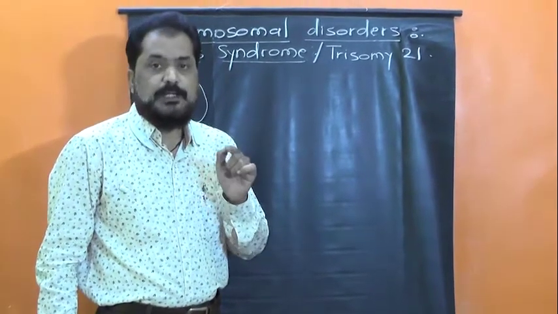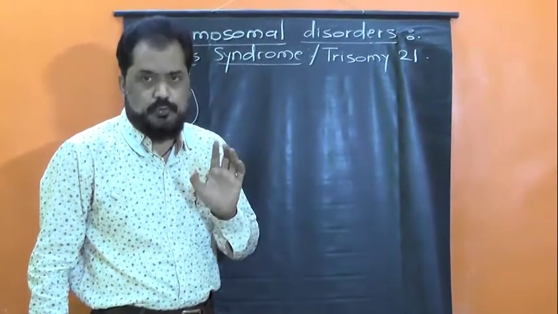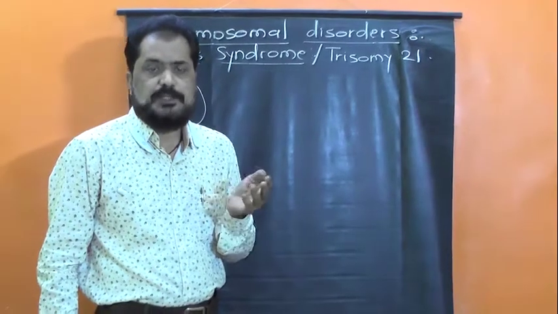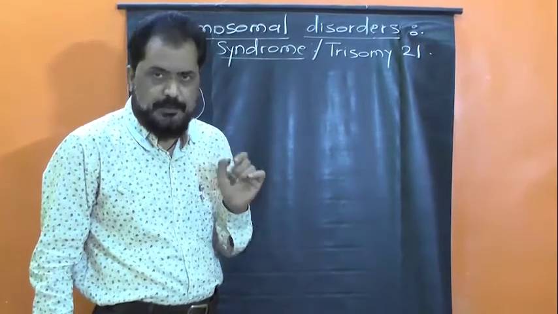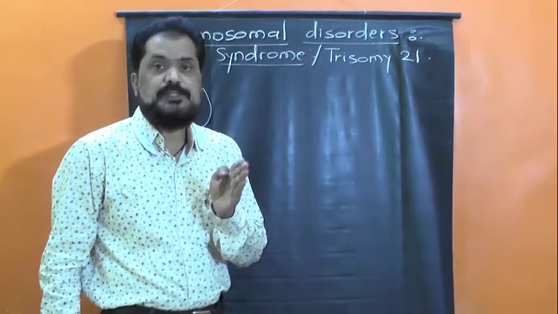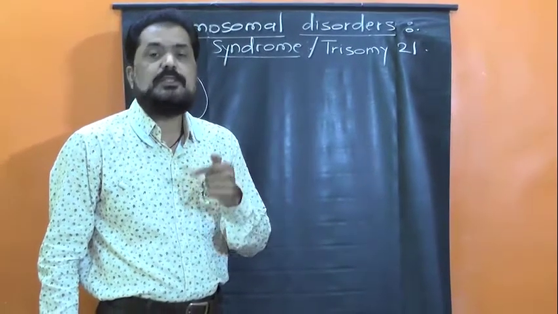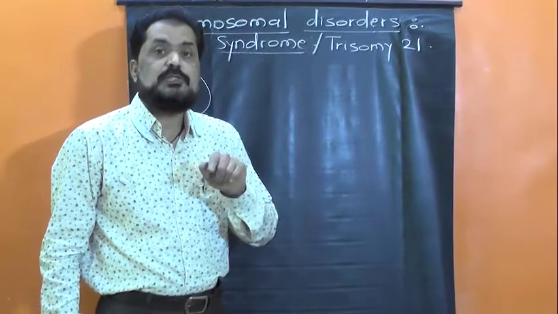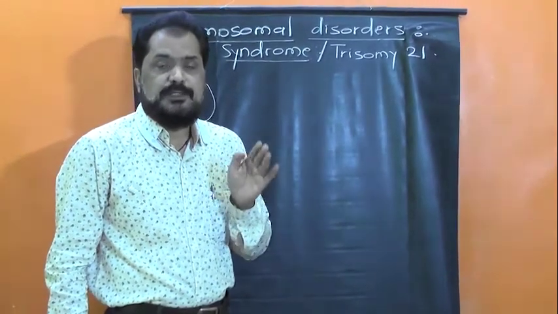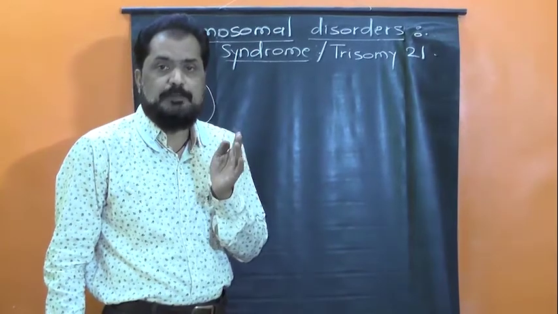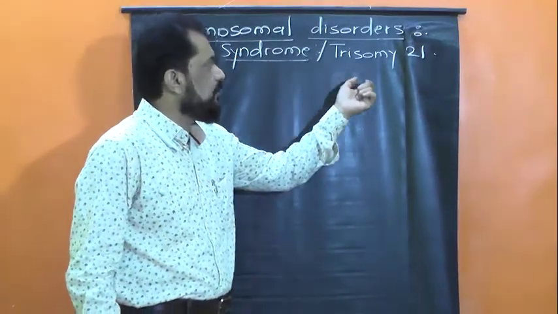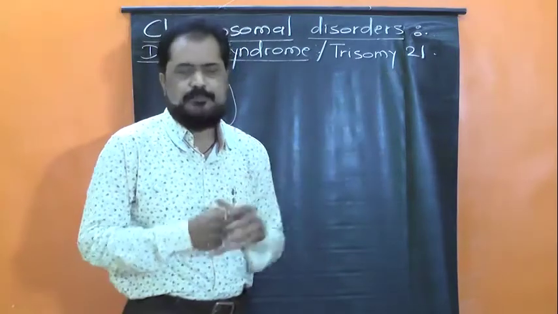We know that generally the chromosomes are present in the form of pairs, but here the 21st autosome is not in the form of a pair; there is one more additional chromosome, and thus the 21st chromosome appears in thrice. Therefore this condition is known as trisomy 21.